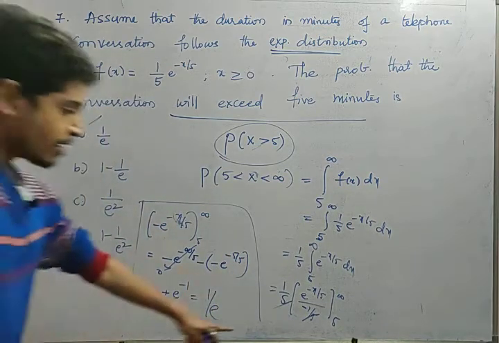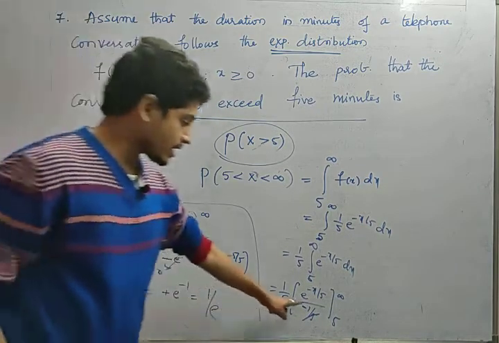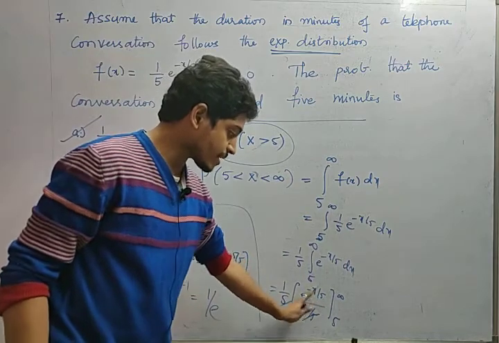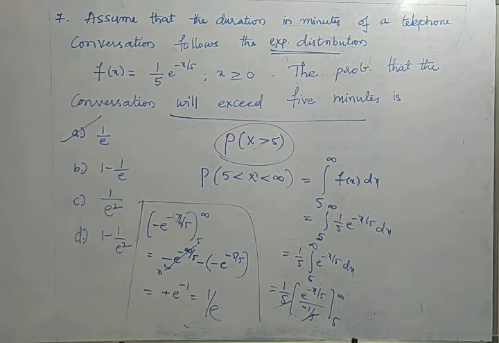Okay, see, if we miss minus, the option is not there. So be careful. So here e^(-x/5), in the sense minus 1 by 5 will be in the denominator. Okay, so in this way we will proceed with the exponential distribution. Now look at the next question.